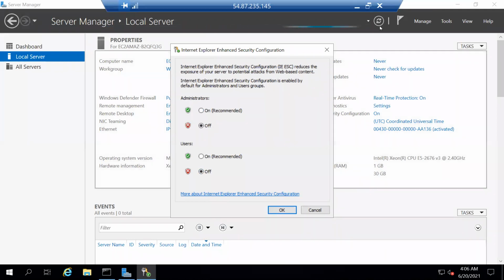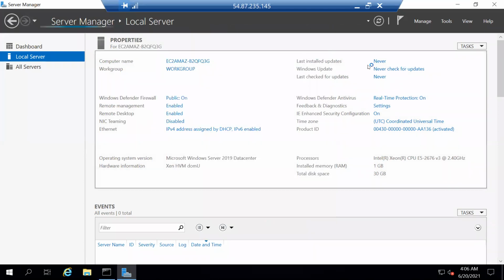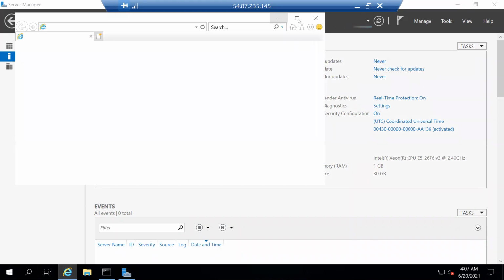This is not a part of this lesson, just for the comfort of the browser window. If you have Chrome, then you have no need to do this, because I don't have Chrome inside the EC2 instance, so that's why I am doing this. Okay, so I will open the Internet Explorer web browser.